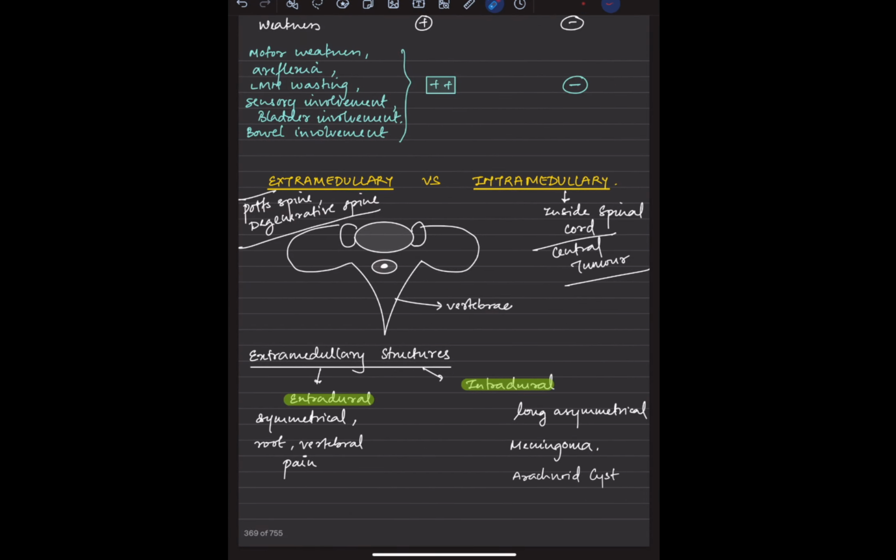Okay, now there will be weakness in case of a neurogenic claudication. Another thing is motor weakness, areflexia, muscle wasting, sensory involvement, bladder involvement. This is all seen in case of neurogenic. Vascular, we do not see that. Okay. So we will be seeing extramedullary, intramedullary. Intramedullary means inside the medulla. We have already seen the diagram, right? This is the medulla, central canal. So this is the intramedullary. We have seen that in the last video itself.